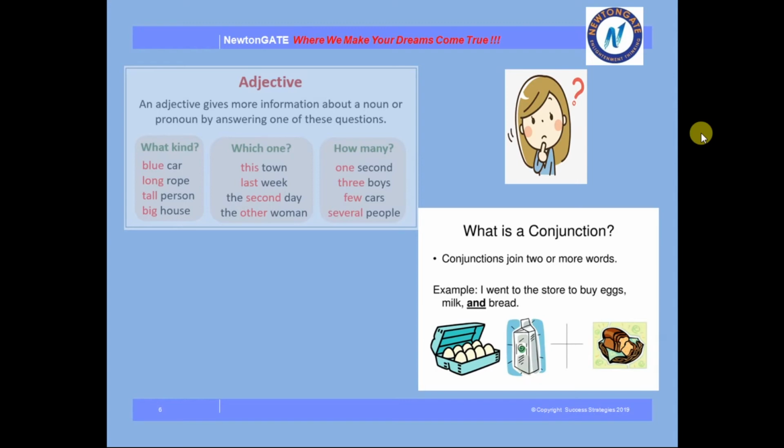Now, what is conjunction? It is very easy. Conjunction join 2 or more words. As example, I went to the store to buy eggs, milk and bread. So you have used and in this sentence, and by using and, you joined 3 words together, eggs, milk and bread. So this is a part of conjunction, joining words. If you join 2 words or 2 phrases, then you have to use conjunction.